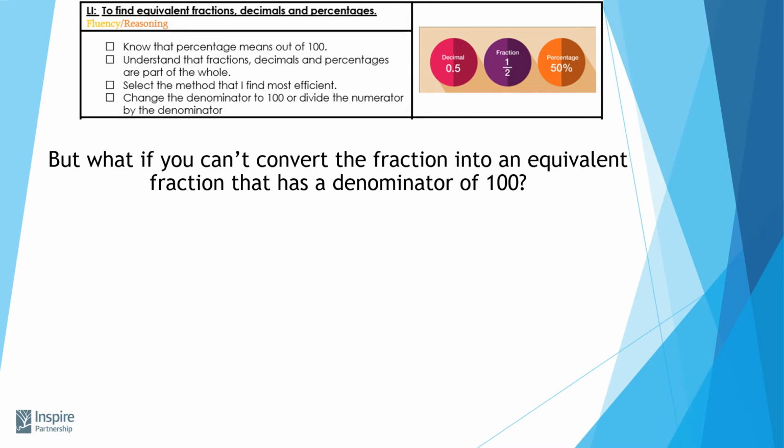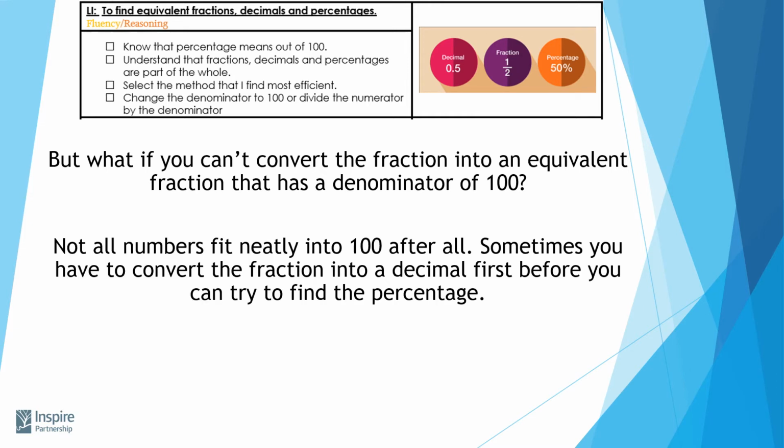But what if you can't convert a fraction into an equivalent fraction that has a denominator of 100? So that last example was nice and easy. 5 fit into 100 nicely, but sometimes not all numbers fit neatly into 100. So what we need to do is convert our fraction into a decimal first, and then make our percentage. So thinking about how we would do that, we've got a question here of 3/8. How would we go about making that into a percentage?